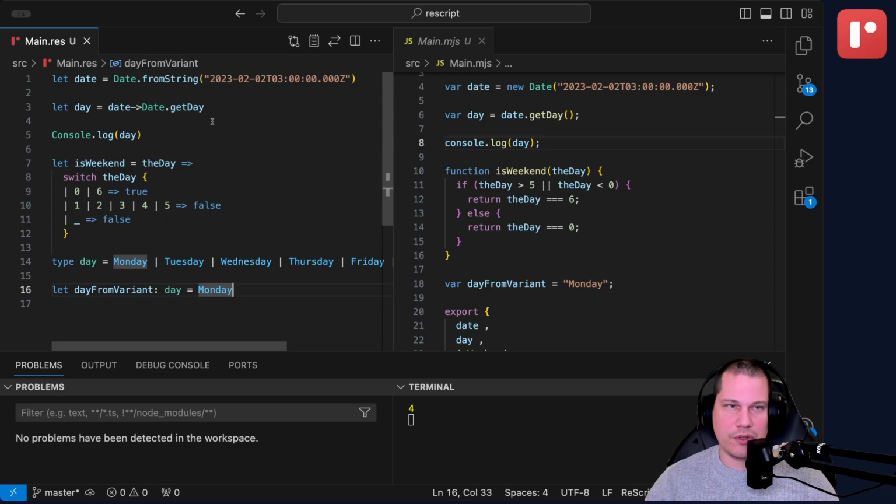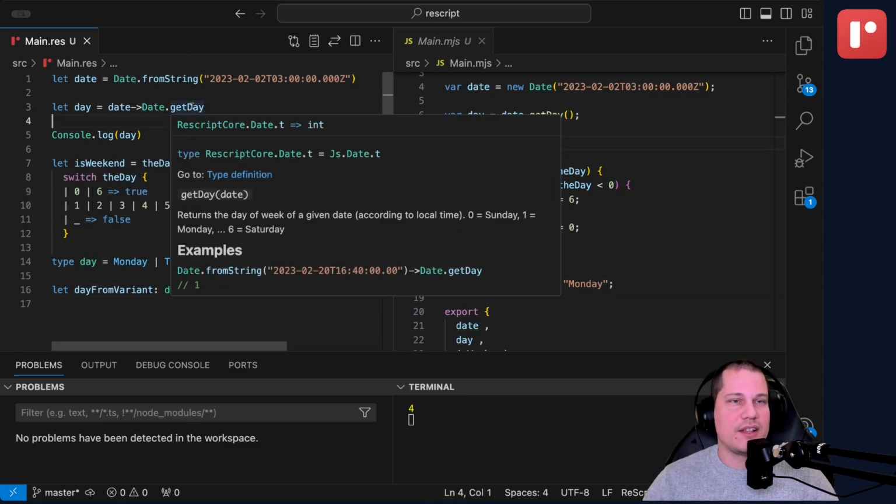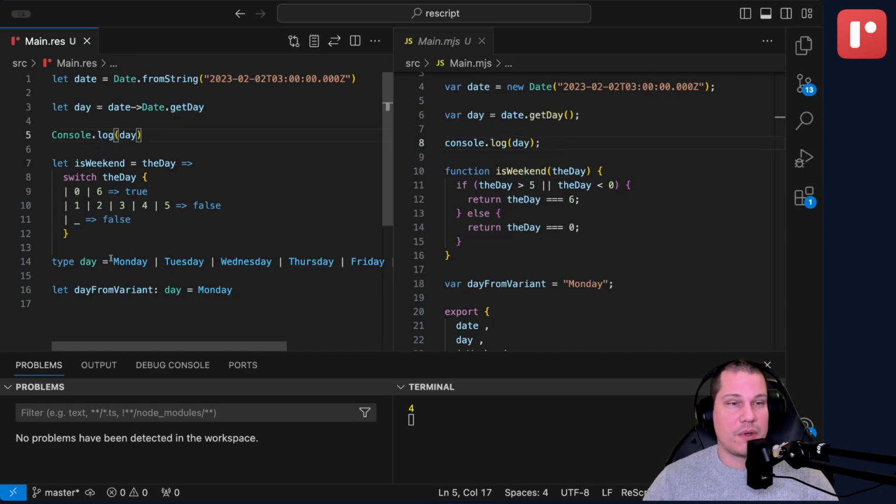What we want to do eventually is add our own function to date that instead of returning an integer, which has an interval but that's not really encoded into the type, returns this variant instead. So right away you can work on the weekday names instead of working on the integer types. Luckily, there's a way to change the runtime encoding of variants in ReScript, so we can do this.